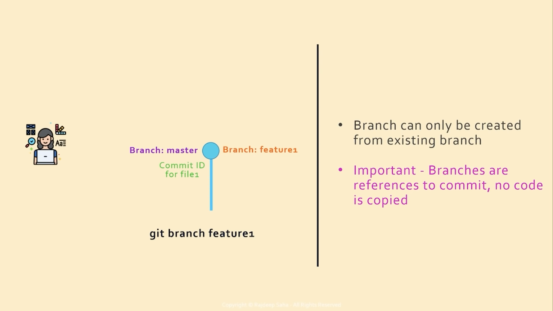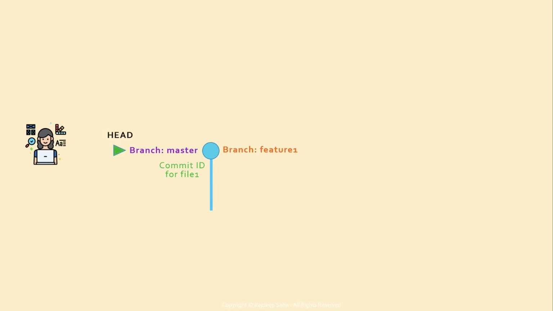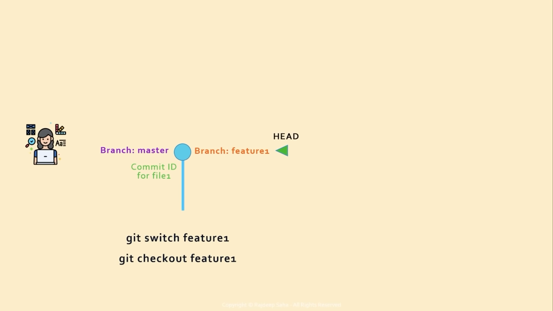And branches are just references to commits. No code is copied. That's why when you create different branches, Git does it super fast. Compared to other version control systems, when you create a branch, a whole bunch of code gets copied, which is not the case for Git. When you have two different branches, you need to switch branches and work on different features. How do you know which branch you are on currently? That is determined by this pointer called head. You can switch branches by running the command git switch name of the branch, or you could do git checkout name of the branch. Git switch is more appropriate for switching branches, so that's the command we are going to use throughout this course.